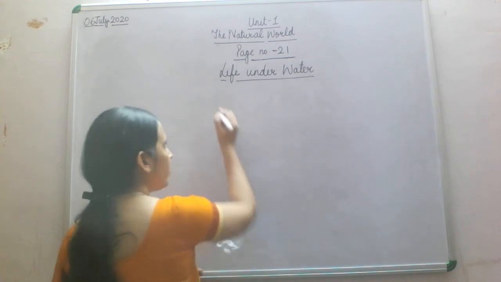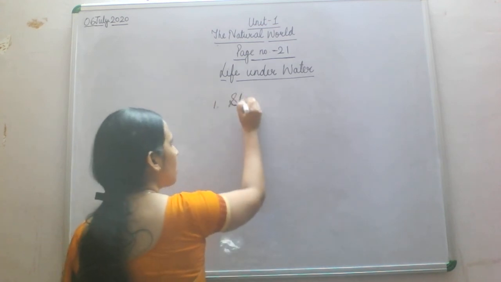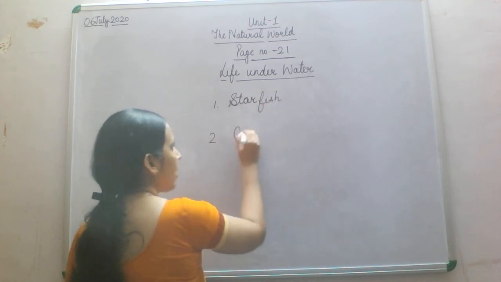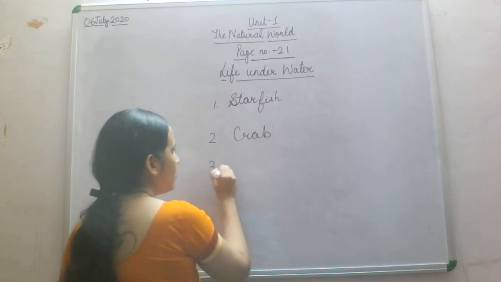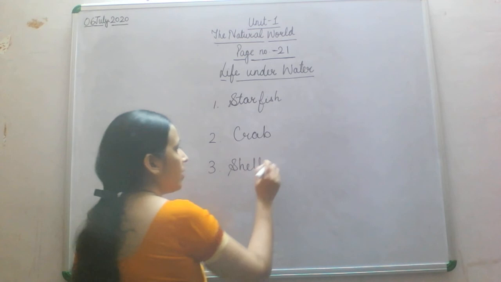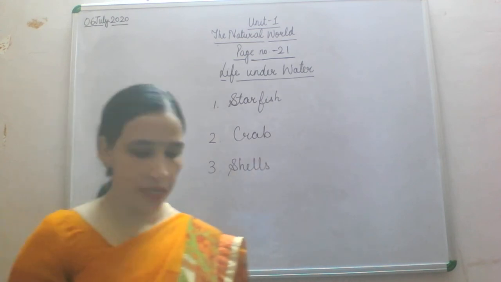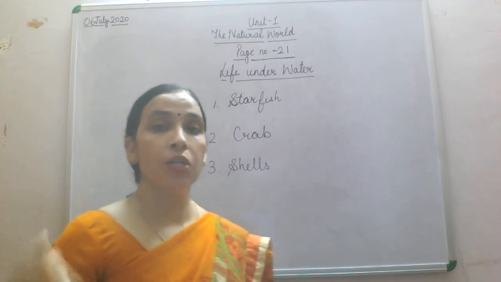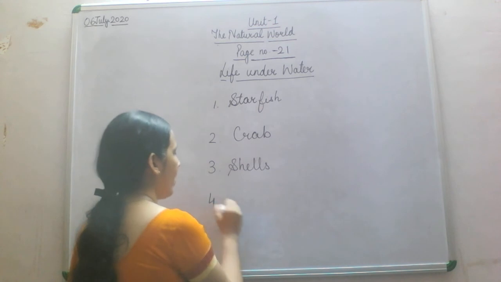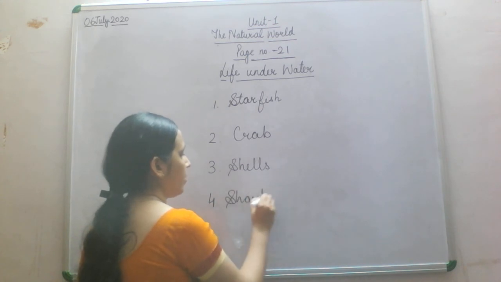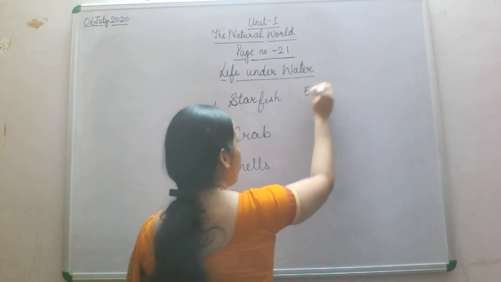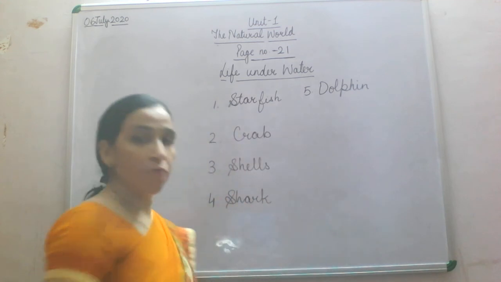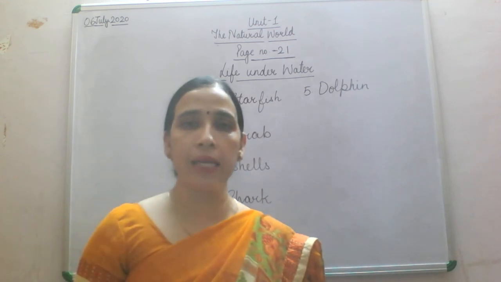Yes. So first thing, if we write on that page, that is starfish. Number 2, that is crab. What else? Shells are also found there. And apart from this, what else are you finding? Different kinds of fishes. Shark also. Then dolphin also we are finding there. And different types of fishes we were finding inside the water.